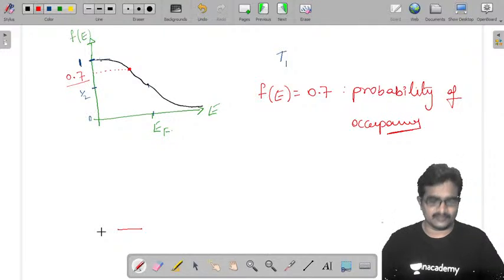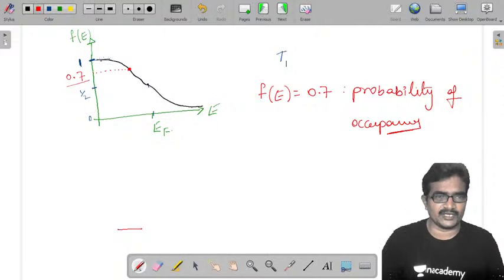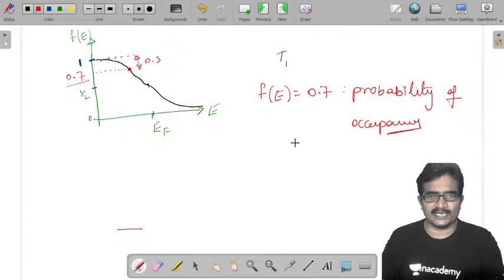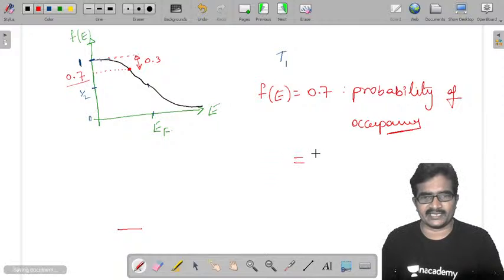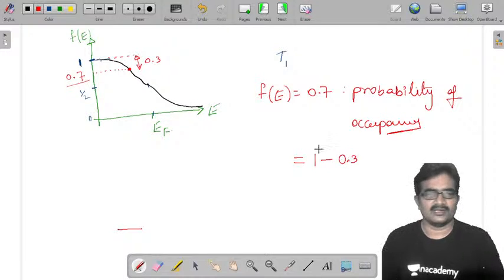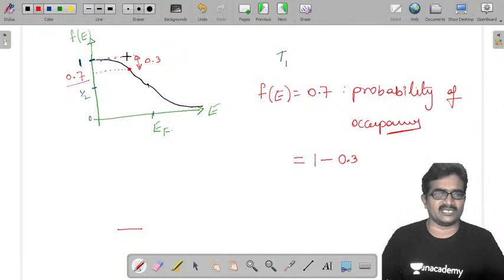Either occupying probability or vacancy probability. This is 0.3 because it is 1, it is 0.7, 0.3. So 0.7 I am writing as 1 minus 0.3. This is probability of occupancy, means this is going to be probability of vacancy.